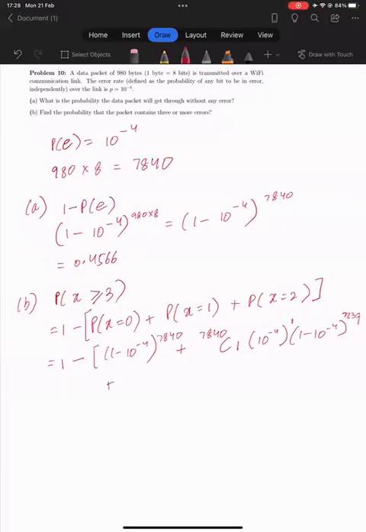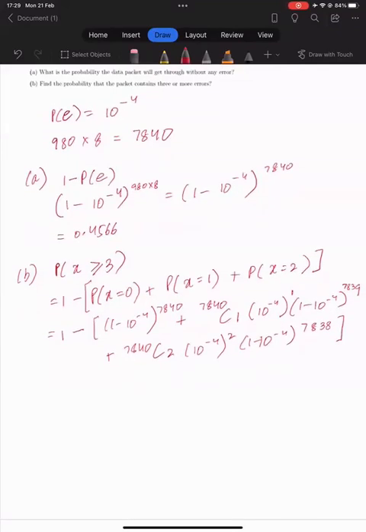And then for 2 errors, we have 7840 choose 2. The probability of error for a bit raised to the power 2, and then 1 minus 10 raised to the power minus 4 for the other 7838 bits. And this should come out to be 0.04514.